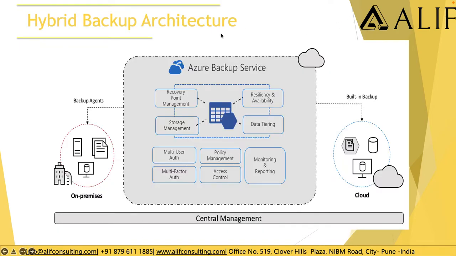Now this is how your hybrid backup architecture looks like. So you have the backup agent through which you can take the backup of on-premise resources. Then you have backups to take of all the resources which are on the cloud, and then you can have your DPM or Azure backup service running on Azure, through which you can take the backup of your multiple resources on-premise.